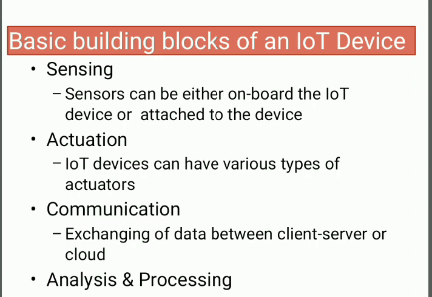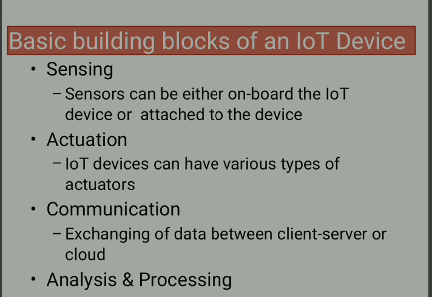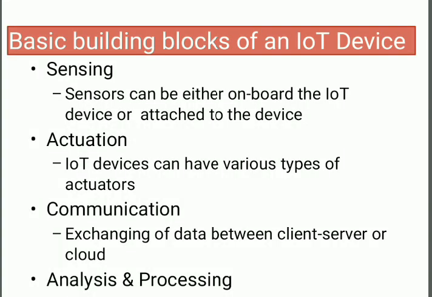The last building block of an IoT device is analysis and processing. So what exactly is the role of analysis and processing? Analysis and processing modules are responsible for making sense of collected data. Here data analysis, that means data visualization, and data processing take place. So these are the four building blocks of an IoT device.